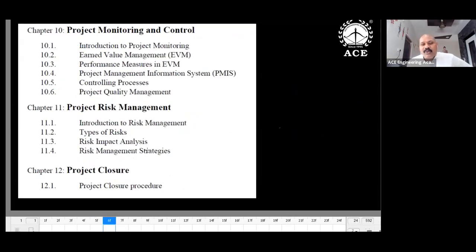Project monitoring and control, risk management, closure: all these 3 topics are again theory oriented. You may find questions in monitoring and control, but rarely. In risk management also, only 1 or 2 questions. Project closure is how the project is getting closed, the procedures under it. I'm not suggesting these 3 things. Right now I'm only highlighting important and unimportant topics.